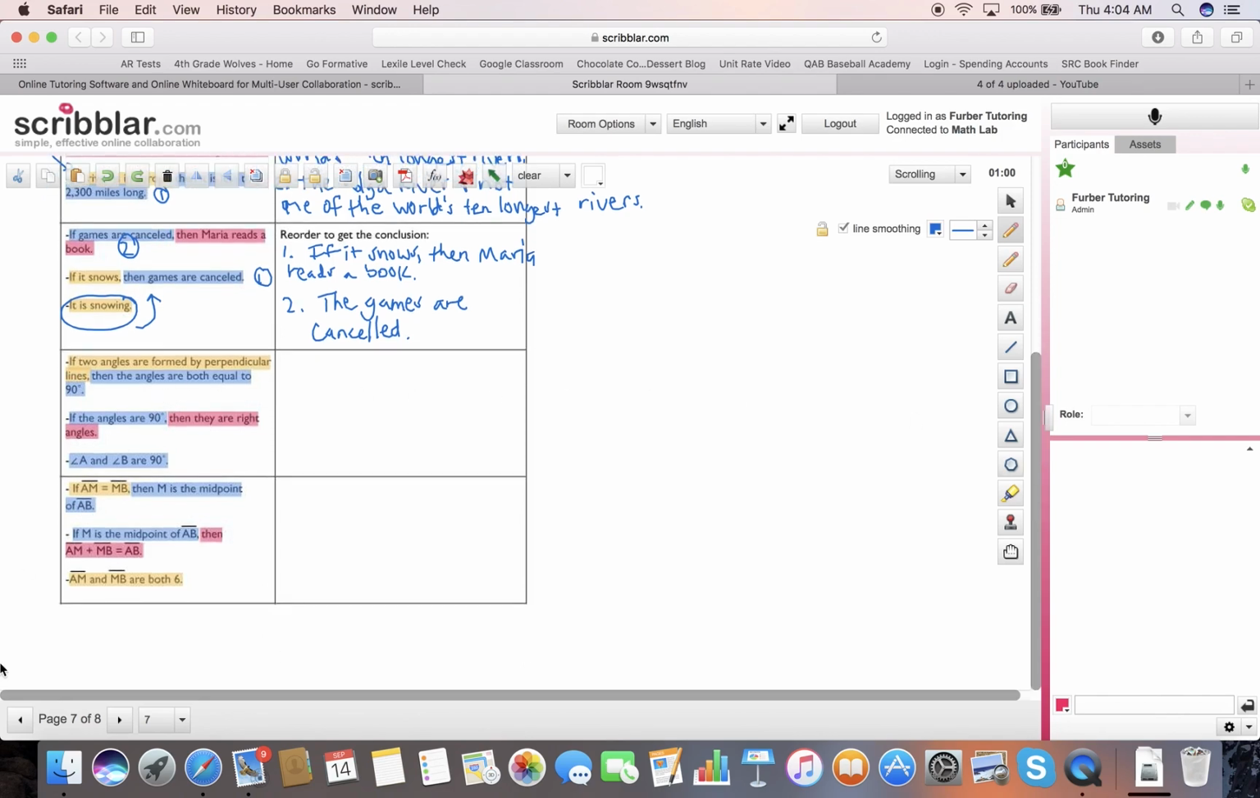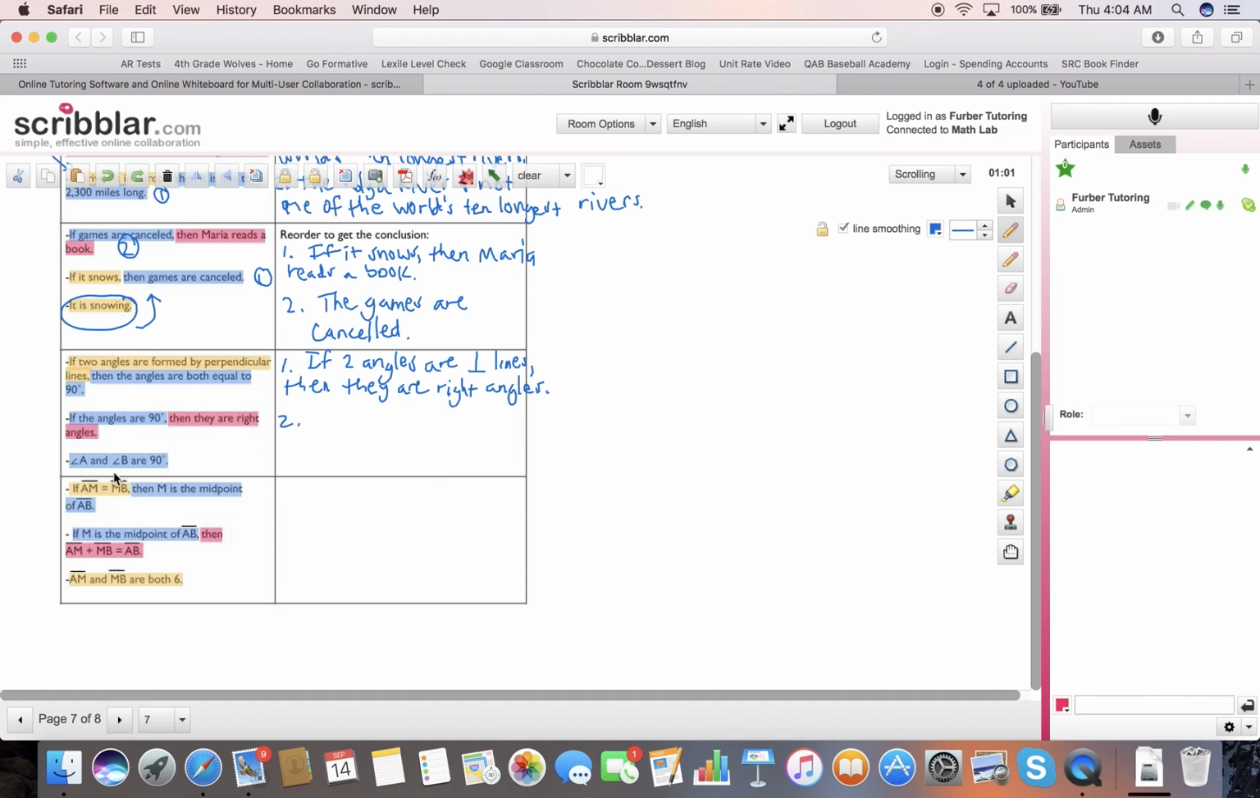Okay, look at the next one. If two angles are formed by perpendicular lines, then the angles are both equal to 90. If the angles are equal to 90, then they are right angles. So your first conclusion is your law of syllogism. If two angles are perpendicular, that's the perpendicular sign, perpendicular lines, then they are right angles. Okay, conclusion of one matches the hypothesis of the second.